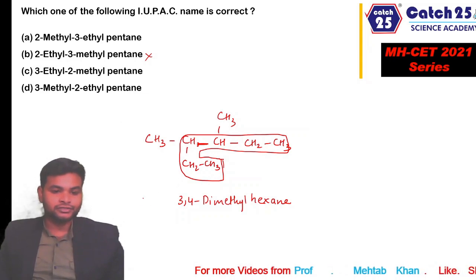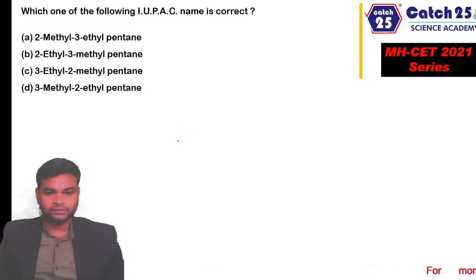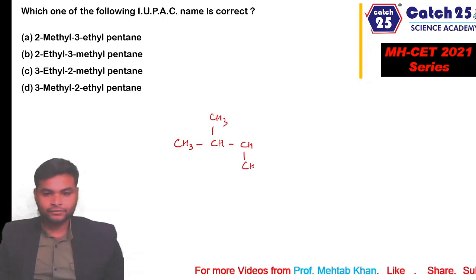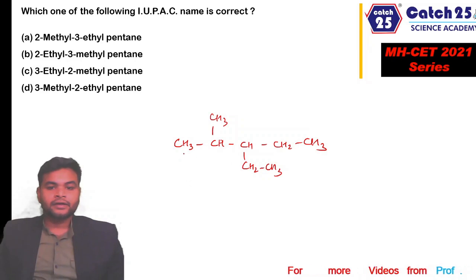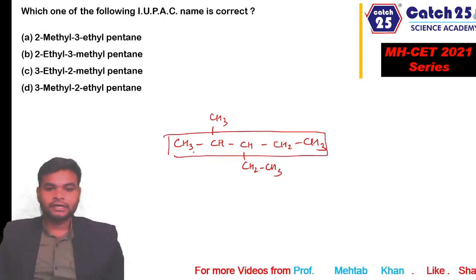Let's draw the third structure, 3-ethyl 2-methyl pentane. So CH3, CH2, CH3, CH2, CH3, right? Here the longest chain is this one, right?